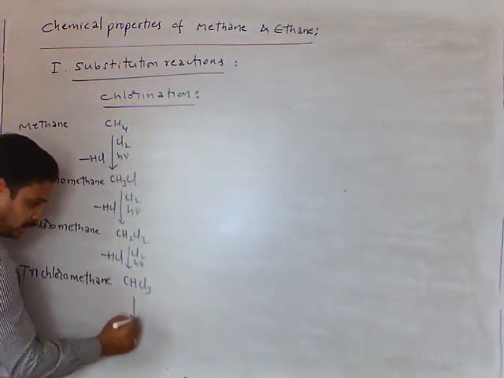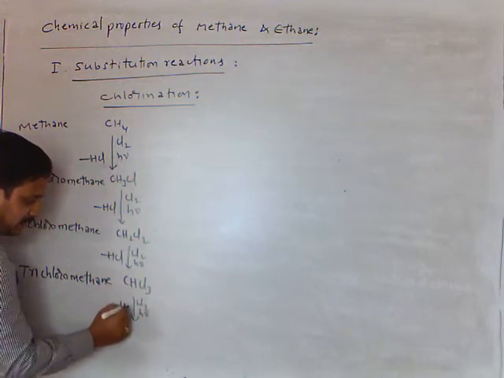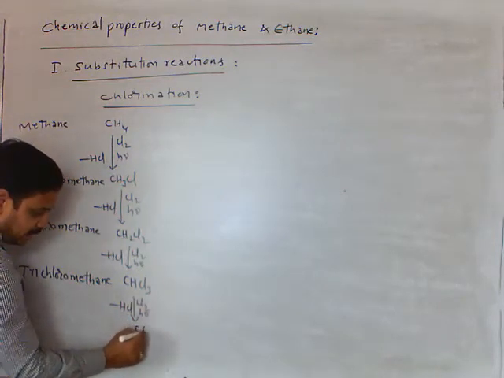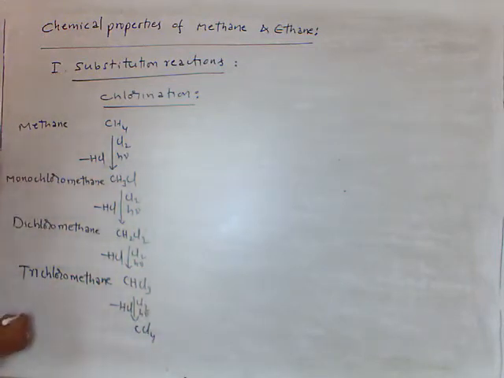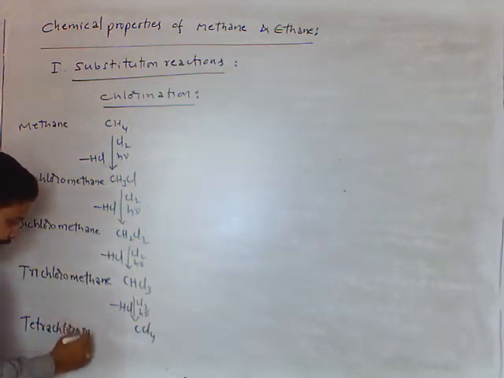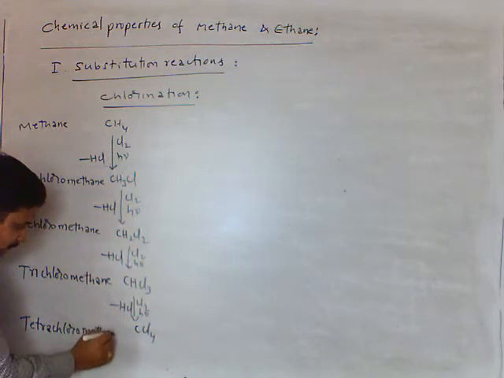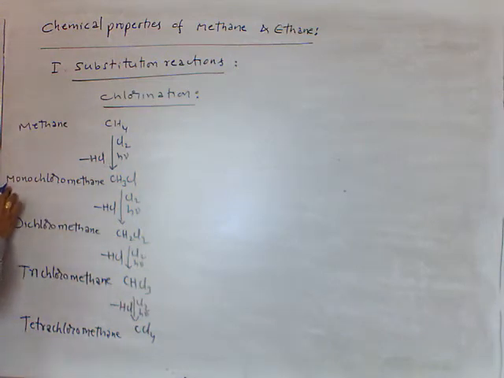And further chlorination, in the presence of sunlight, HCl eliminates, we get CCl4, carbon tetrachloride, that we call as tetrachloromethane. This is the end product formed in this chlorination of methane. These are first product, second product dichloromethane, third product trichloromethane, fourth one tetra.